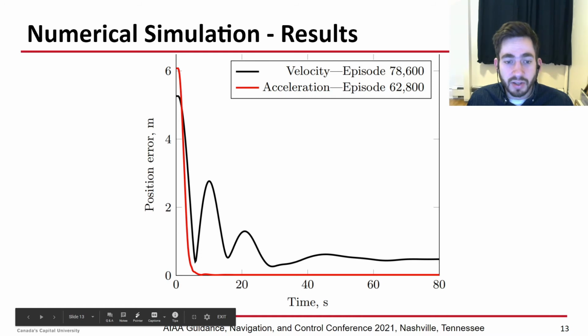The steady-state error is a result of the reward function. I added an extra term into the reward function for the velocity model to try and prevent overshoots. The way I did that was I penalized high velocities near the desired location, so that it would hopefully approach the desired location with a low velocity. But what ended up happening is it did reduce the overshoots, but then it introduced some steady-state error because it may receive penalties for using velocity to get to the desired location. So I found the best solution was to stay a bit away from the desired location.